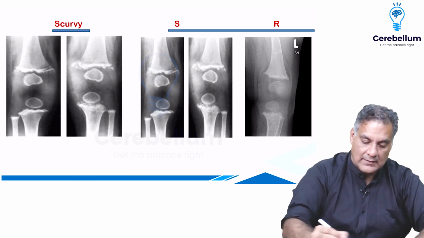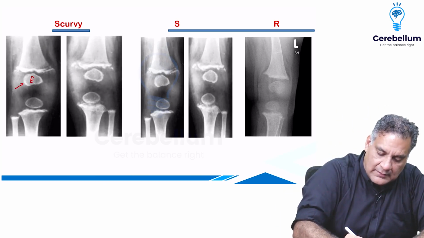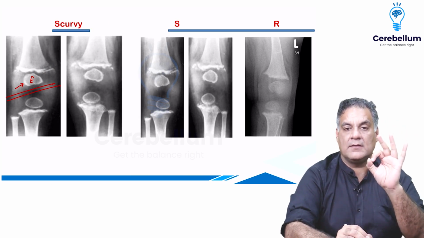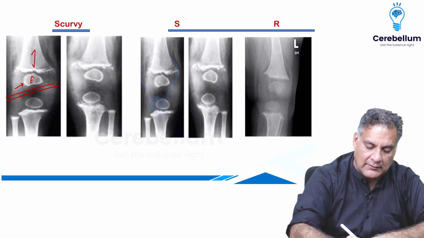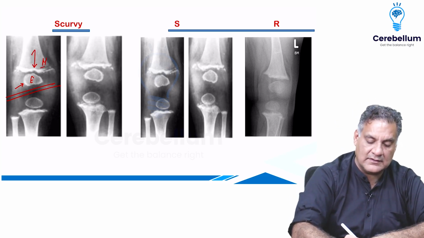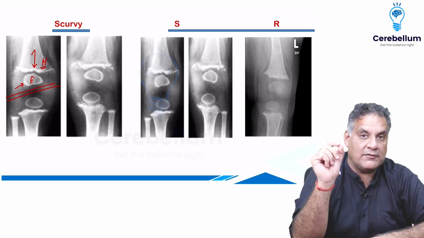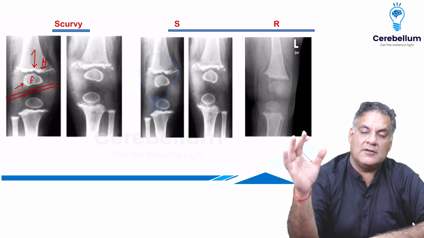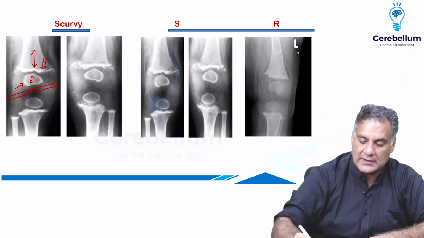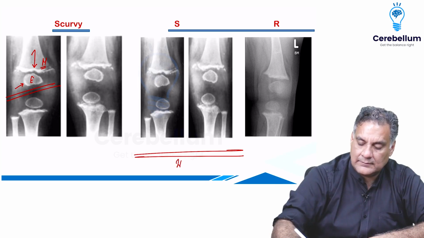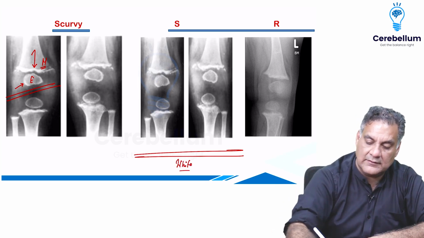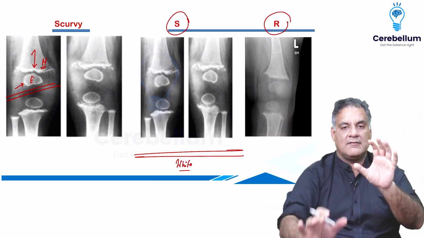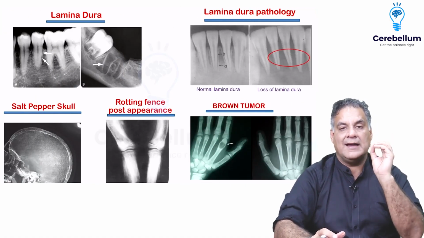Scurvy is whitening. When the epiphysis has a Wimberger ring sign, called whitening around the epiphysis, or there can be a white line of Frankel seen in the metaphysis. So this is scurvy. So in rickets, white line of Frankel will be there, but not Wimberger ring sign. Scurvy, white line of Frankel will always be there, and Wimberger ring sign will always be there. So if you look at this, this is all white. That's scurvy. Rickets is wide. So there is widening in rickets and whitening in scurvy, right?